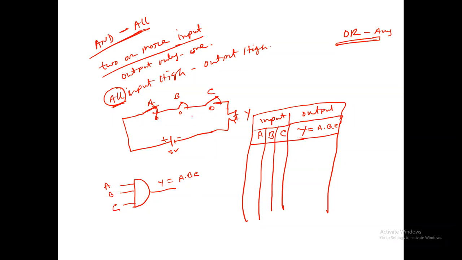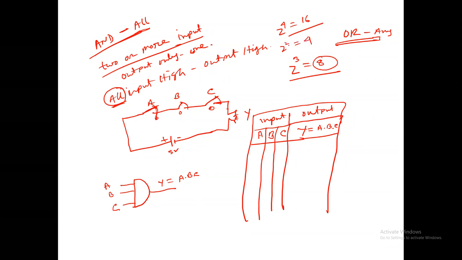So how many times do these 3 inputs work? This logic is 2 to the power. How many switches? 3. So 2 to the power 3, 8 times. Suppose your switches are 4, so how many times? 16. If your switches are 2, how many times? 4 times. So the power is the number of switches.